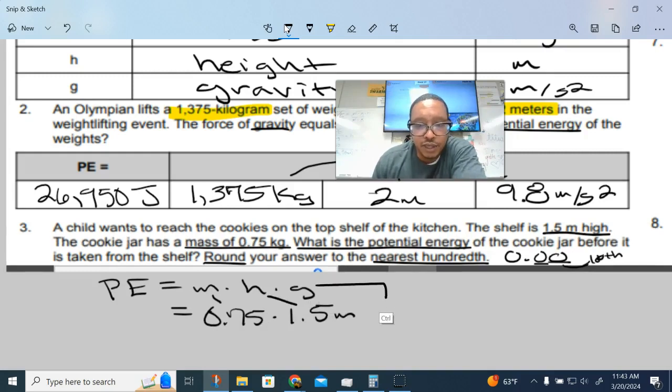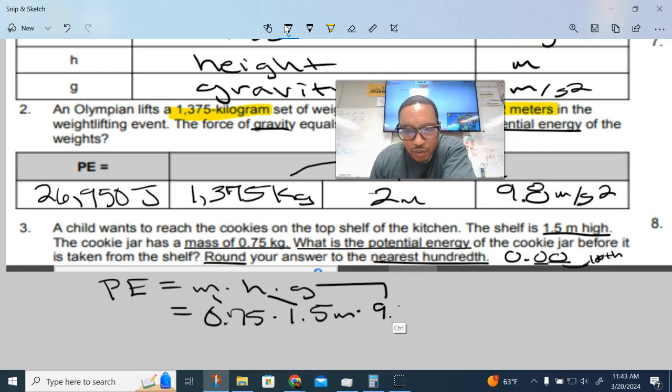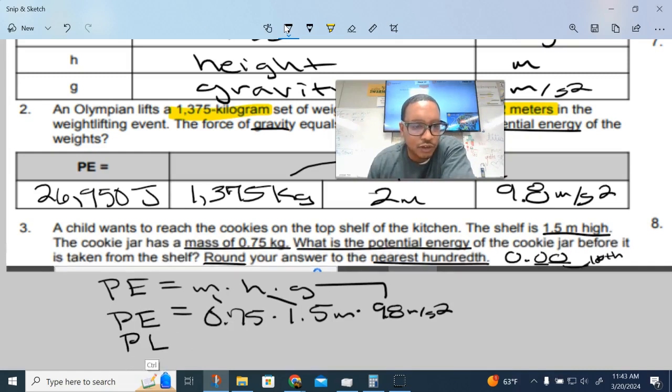But then what the heck is the gravity? They didn't tell me what the gravity is. But remember, we're on Earth, so the gravitational constant will always work. So that's 9.8 meters per second squared. Okay, so that is how I'm calculating potential energy. I'm going to put PE down here. And now it's time for us to just do the math. So let me pull up this calculator.